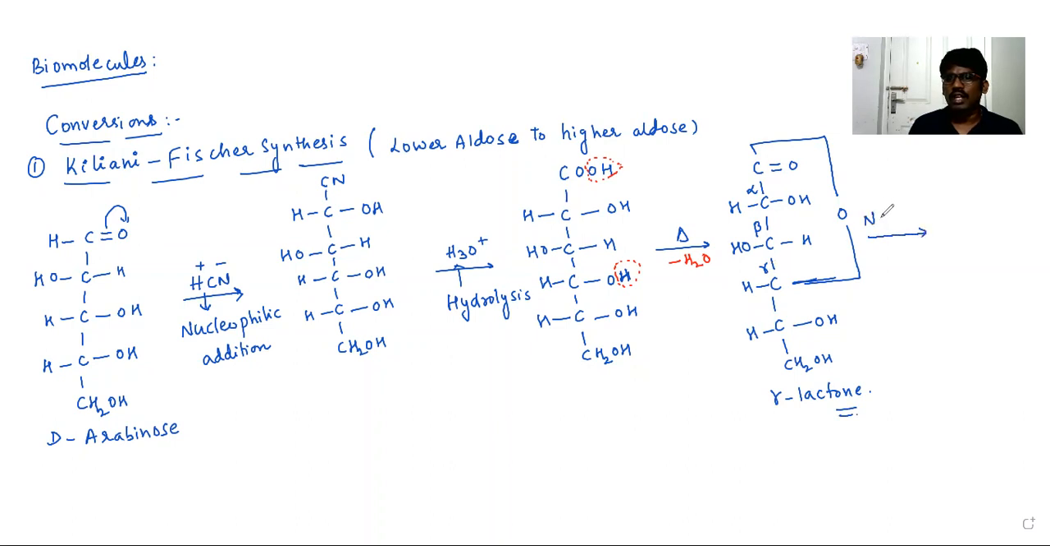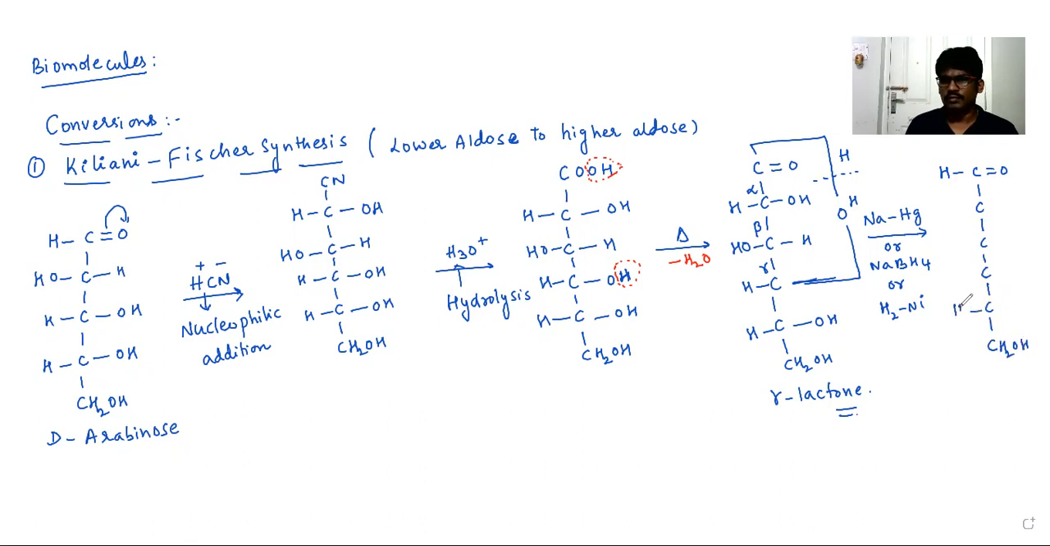Now it is subjected to reduction with sodium amalgam or sodium borohydride, or hydrogen in the presence of nickel. That ester, you have to break it. If you break the cleavage, you'll get H here and H on this side. Addition of hydrogen is called reduction. HC double bond O, CH2OH.